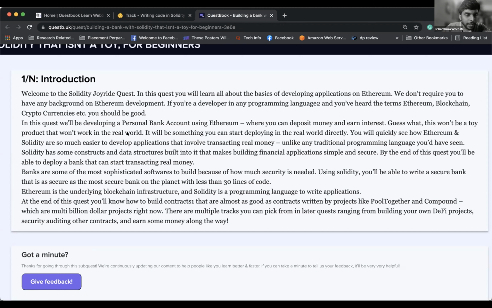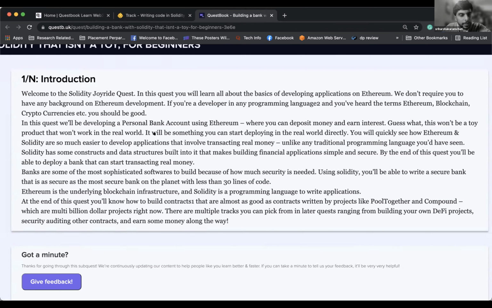In this quest, we'll be developing a personal bank account using Ethereum. Oh, okay. So I'll have my own bank account, just like ICICI or SBI, where you can deposit money and earn interest. Guess what? This won't be a toy product that won't work in the real world. It will be something you can start deploying in the real world directly.